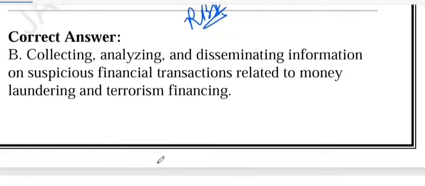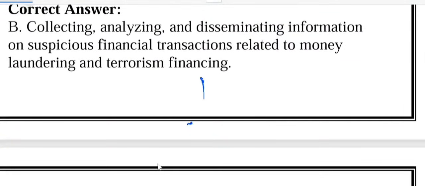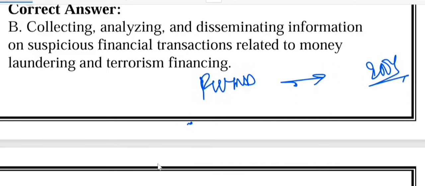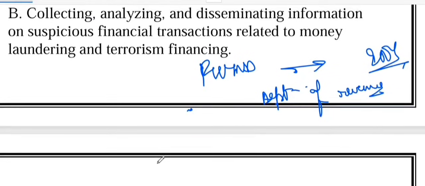So what we learn from this discussion is that whenever you see this word FIU, just remember, this is called Financial Intelligence Unit India. It was formed in the year 2004. It works under the Department of Revenue, Ministry of Finance. And its role is to collect, analyze and disseminate information on suspicious financial transaction. Reports it handles are like CTR, STR, NTR, CVWTR.